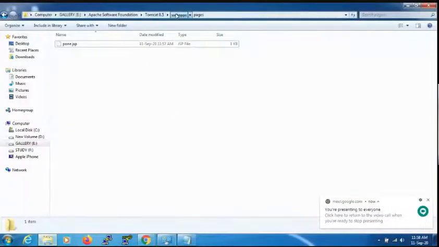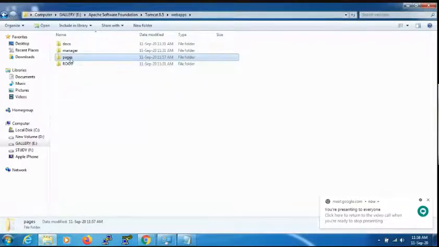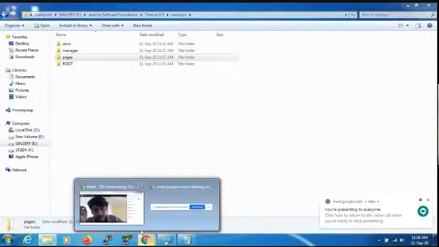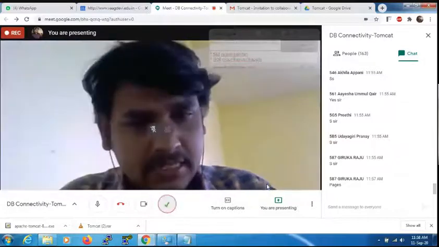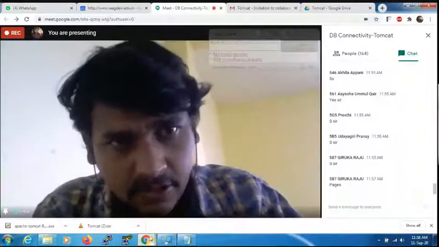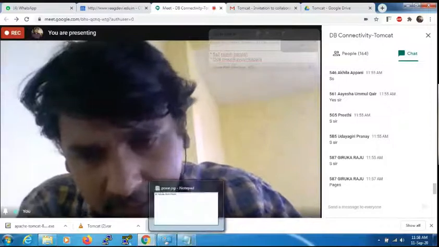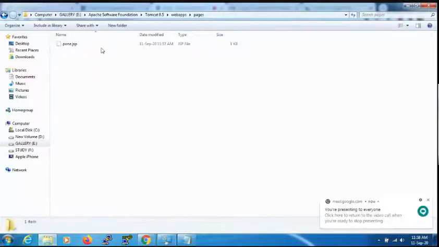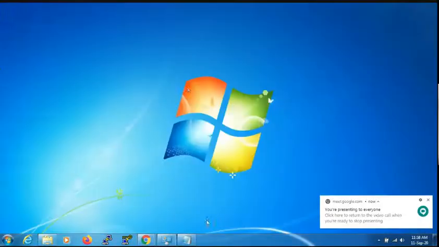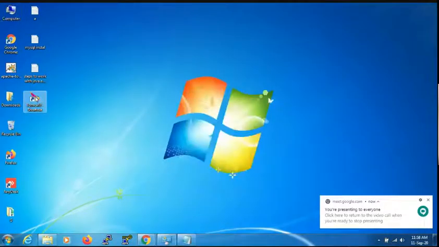Sir, is it required to give the name only pages? Your wish, dear. You can give any name, not only pages. Suppose I gave pages. In the pages folder, I have saved one file. Can anybody say what is the file name? p1.jsp. You can see this p1.jsp. Okay, here, after development, start the Tomcat server.